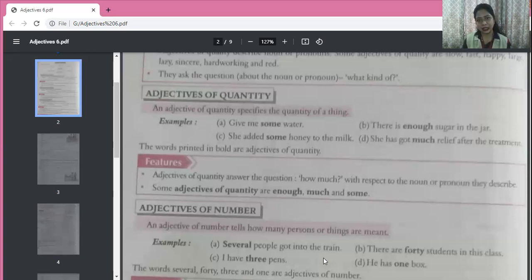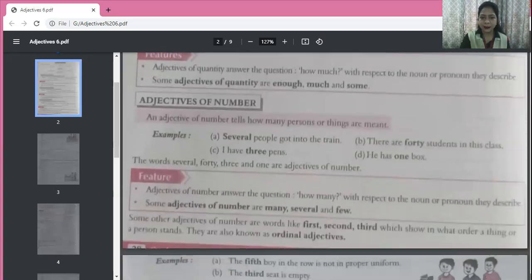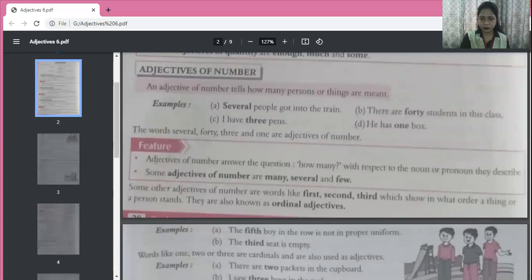I have 3 pens. You can count pens. And how many do I have? 3. So 3 is an adjective of number. He has 1 box. So how many boxes? Only 1 box. So 1 is the adjective of number. So adjectives of number answer the question how many. Adjectives of quantity answer the question how much. And adjectives of number answer the question how many. I hope you have understood the concept. Okay, there's one more thing.